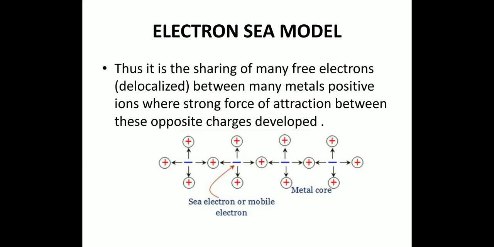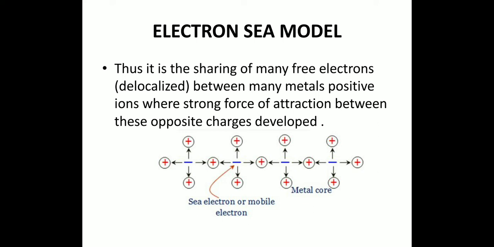Now let's see. There is the sharing of many electrons that are delocalized, and the metal positive ions. So a strong force of attraction develops between the metal positive ions and the negative electrons, as you see in the figure, where the negative electrons are shown by a blue line and the positive ions are the metal ions.